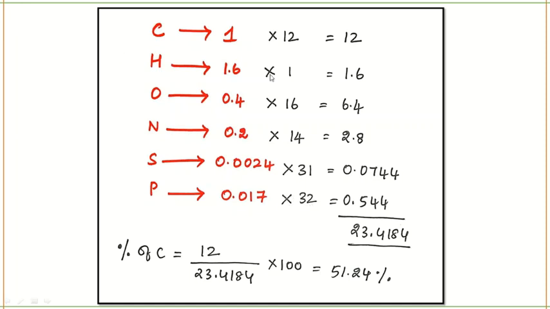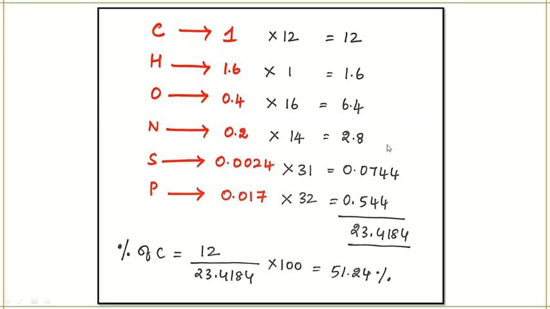The atomic weights are written here in black. The composition of each element should be multiplied with the atomic weight of the respective element. Then whatever you get as answers, you're going to add up all of these.